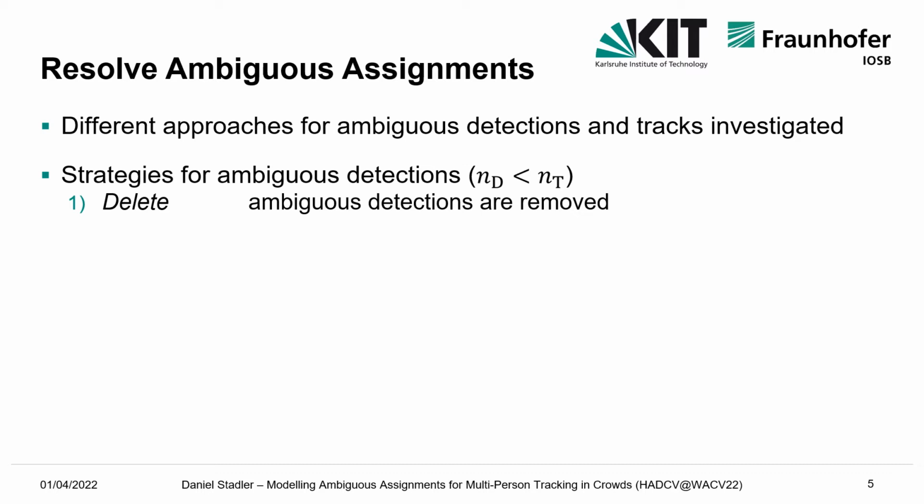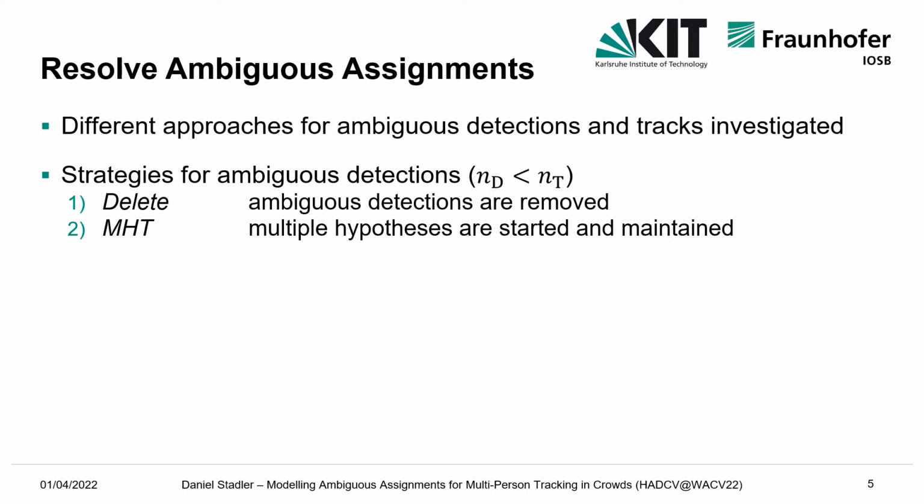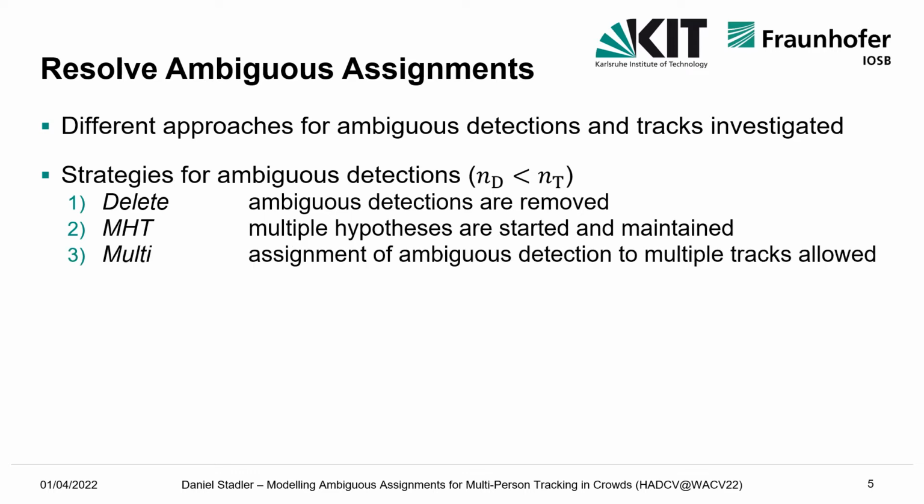The first strategy for resolving ambiguous detections is to simply delete those detections, arguing that they often occur under occlusion and might be inaccurate. Another possibility is to follow a multi-hypothesis approach that builds and maintains hypotheses until the situation is clear again and no ambiguous assignments are present anymore. In the multi method, the assignment of an ambiguous detection to multiple tracks is allowed.